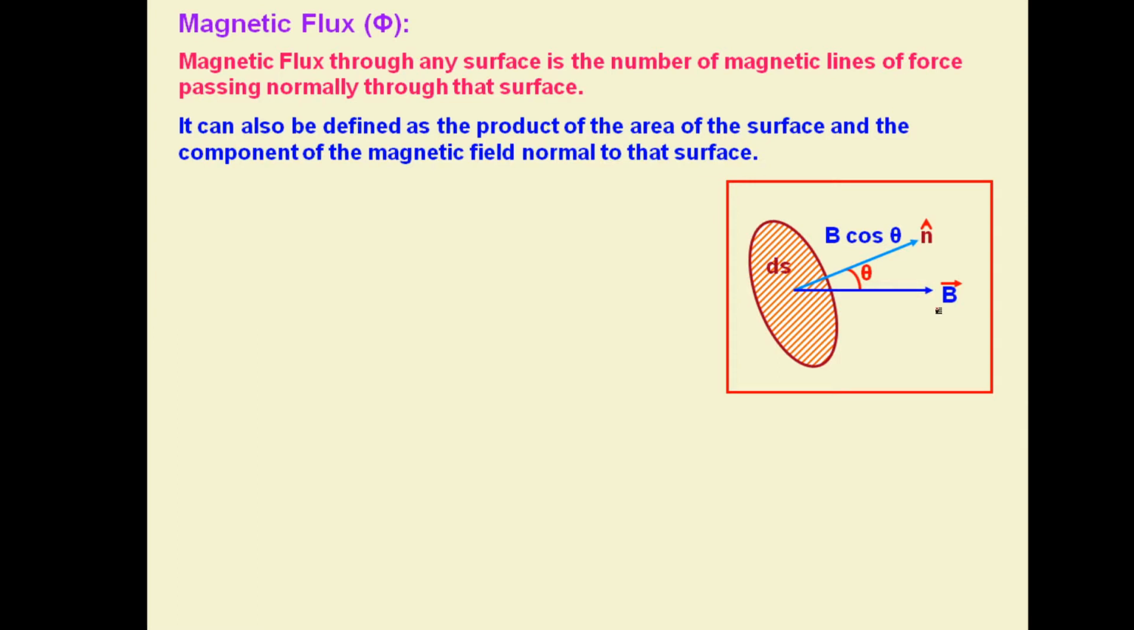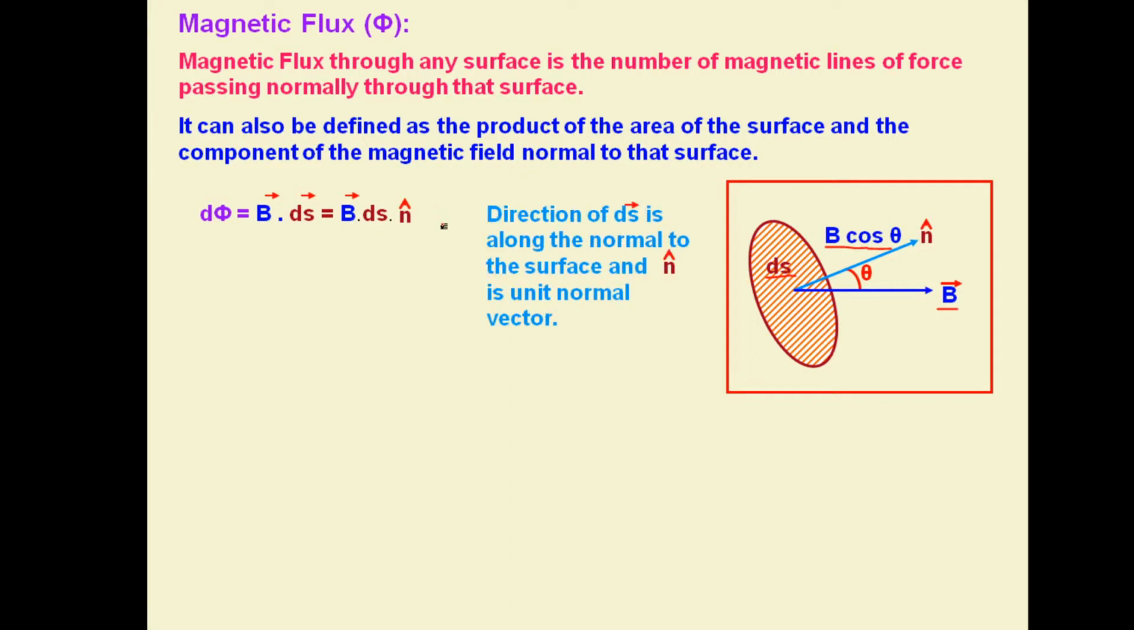For magnetic field B, the component perpendicular to the plane of the coil is B cos theta. So this B cos theta, when multiplied by the area of the coil or the area of the surface, will produce the magnetic flux. So the small flux is dφ = B vector dot dS vector. Along with that, the dS direction is along n cap. So the total flux can be obtained by integrating the expression. The direction of dS is along the normal to the surface, and n cap is the unit normal vector. We can say area vector also.